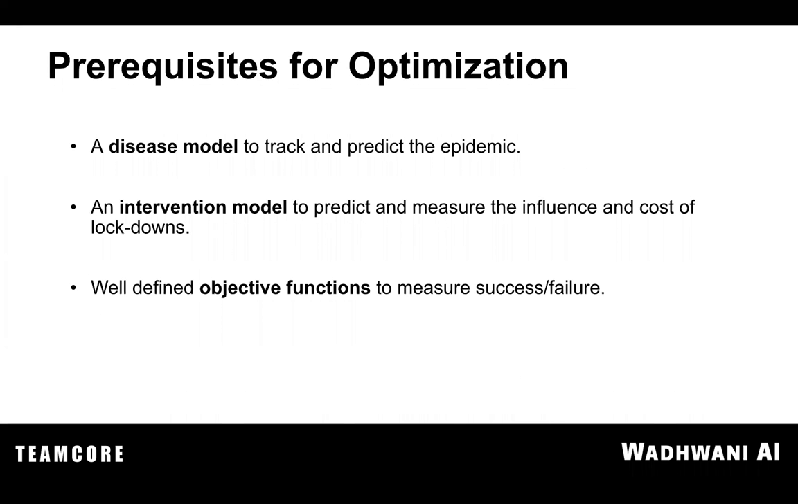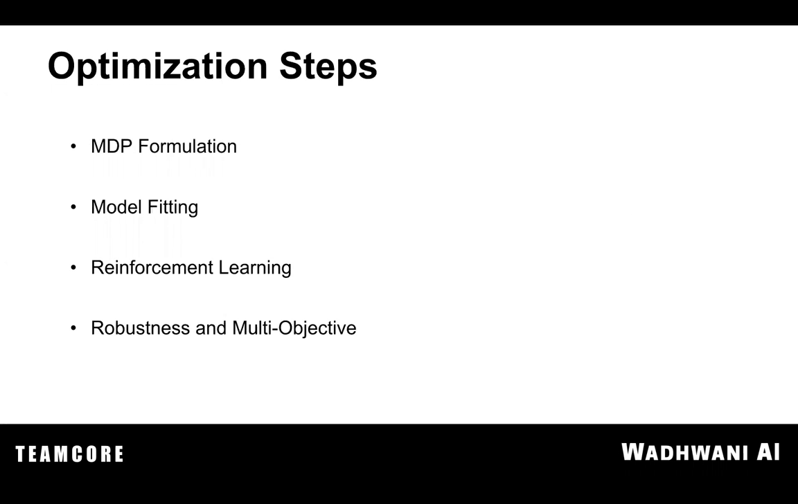The approach that we take for this is to first of all create three things: a disease model, which models the epidemic, the intervention model that will model the lockdown, and finally the objective functions that will describe the success or failure of our lockdowns. The steps that follow are, first, create an MDP formulation, or a Markov decision process formulation. Then we'll fit the model with real world data. Followed by that, we do reinforcement learning while keeping in mind robustness and multi-objective to obtain the best possible plan for lockdown.